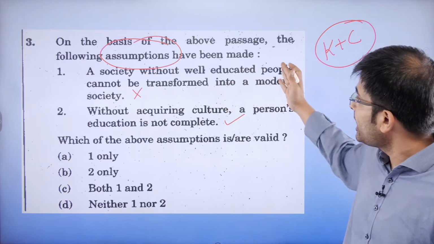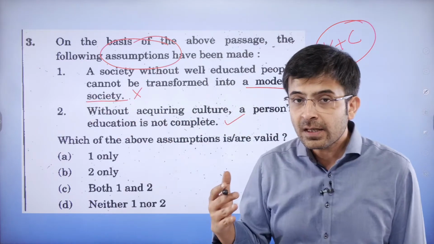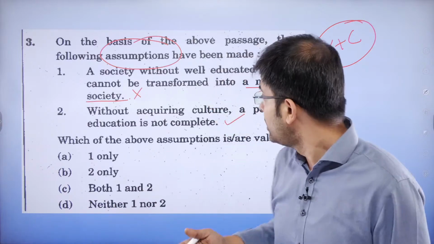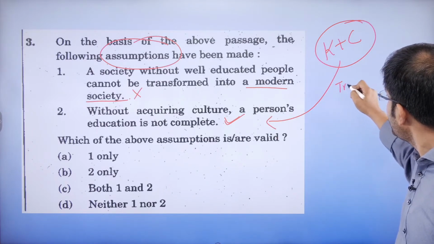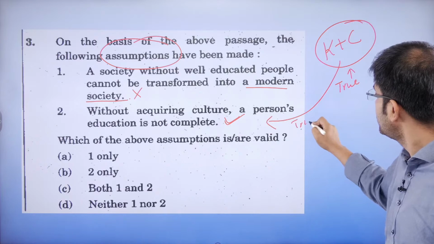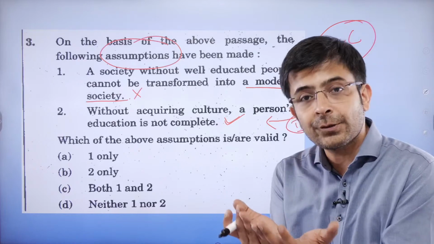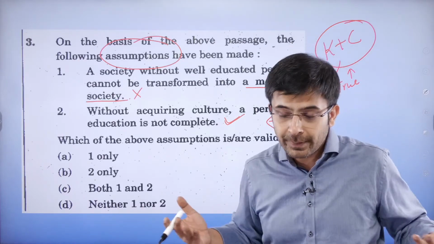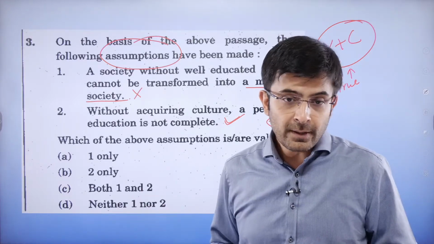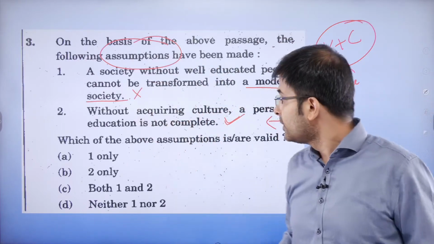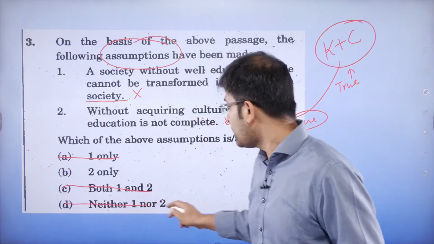A society without well-educated people cannot be transformed into a modern society. Where is the knowledge angle there? So you can safely say that for this to be true, this will also be true. That's what he's saying, that you should be capable from both sides, not just intellectual ability, but also cultured ability. You should be a cultured individual, learning to appreciate philosophy and art and all of that. Yeah, expanding your horizons, as they say. So which means if one is incorrect, I can safely say this, this and this all are incorrect.